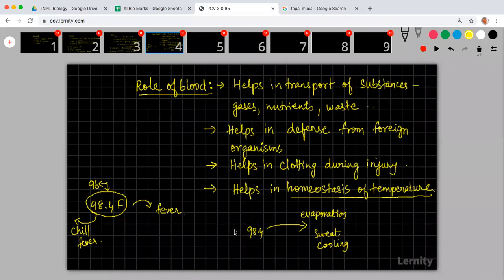And say, for example, if your body temperature is coming down, what will happen? You will start to shiver. When you start to shiver, more blood is pumped and heat is generated. And ultimately, it will come back to 98.4.